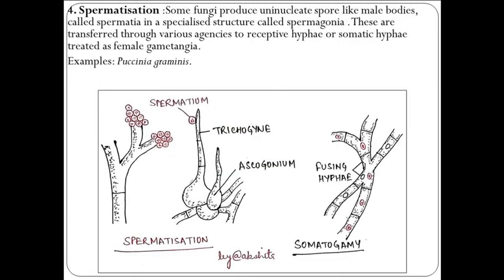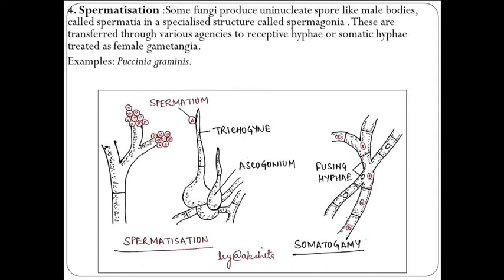Fourth is spermatization. Some fungi produce numerous minute uninucleate spore-like male bodies known as spermatia in a specialized structure known as spermogonium. These are transferred through various agencies to receptive hyphae or somatic hyphae treated as female gametangia.